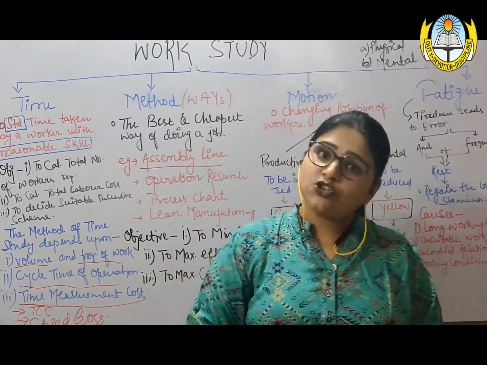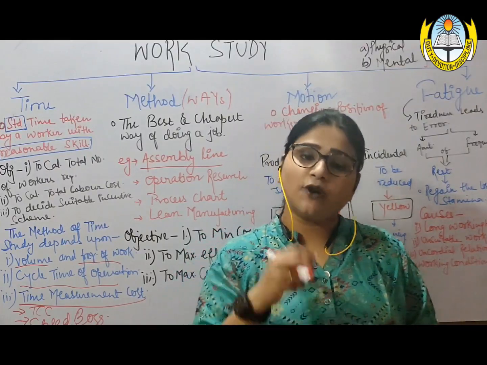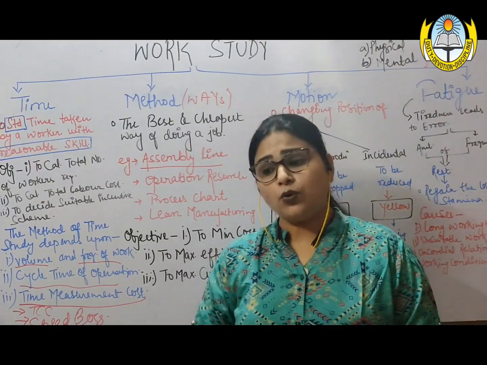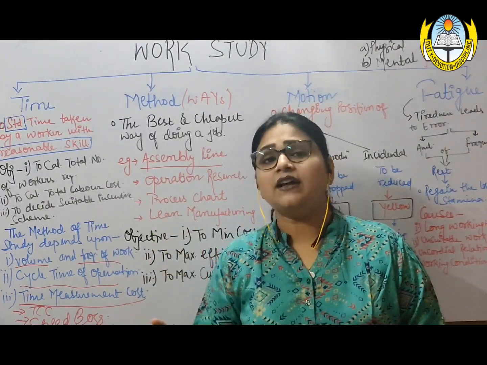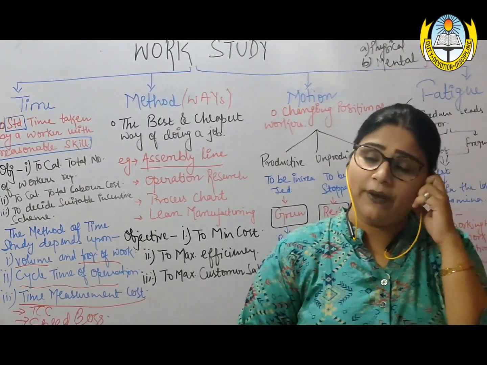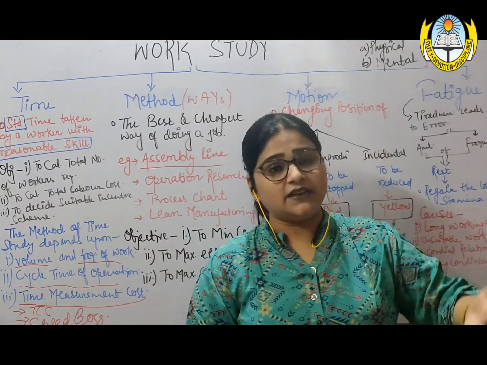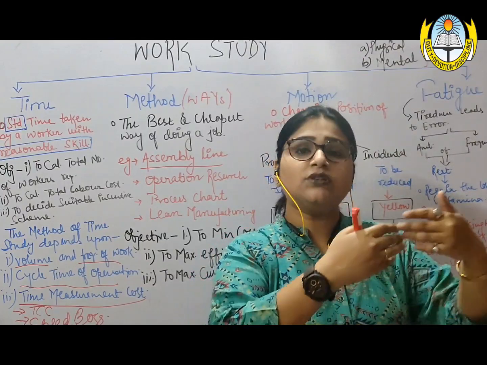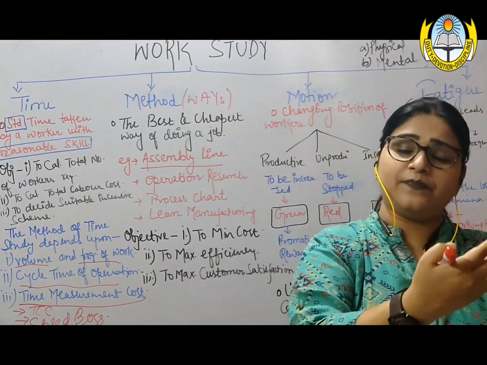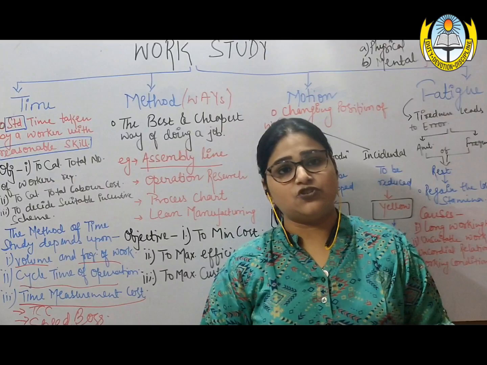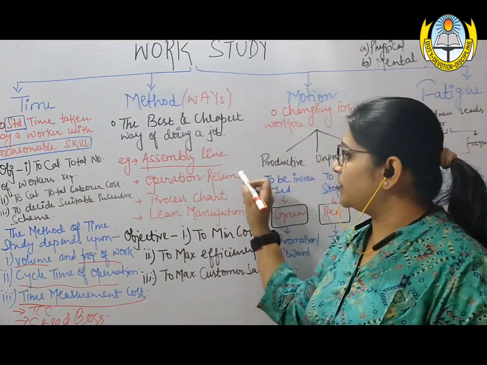Very next is operation research. Operation research means whatever existing method you are using, you should get into an intensive research of that. Find out what the scope of that particular work is. Is there any scope of improvement? If yes, do a pilot run. If the pilot run is successful, find out the control variable and then adopt, or you can say use, the same technique in your real or experiential life situation. So this was operation research.